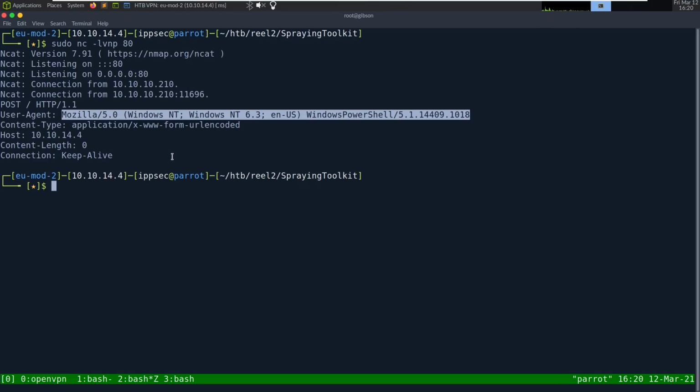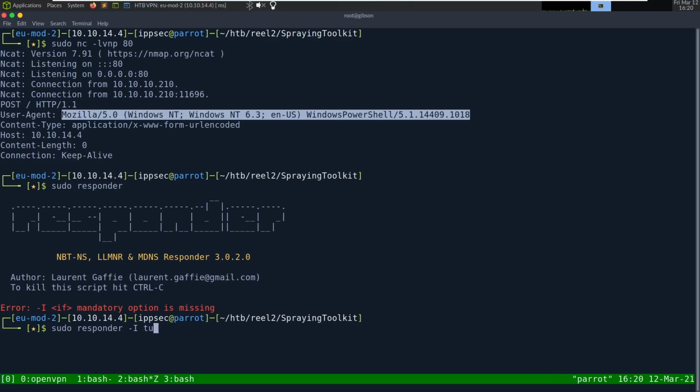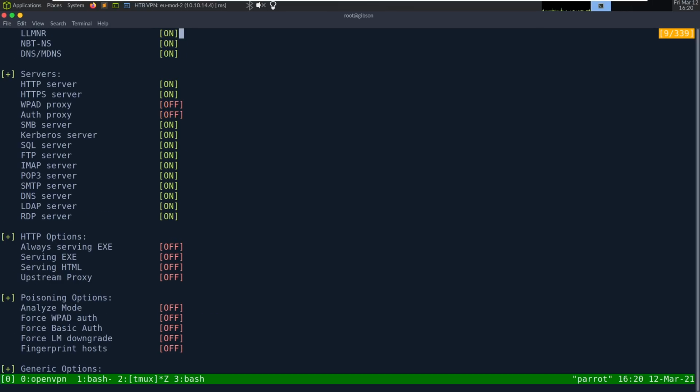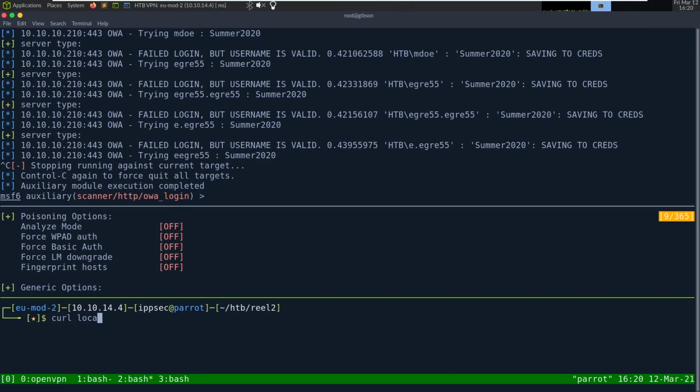Now in Windows land, you can redirect them and grab an SMB hash. So if I do sudo responder -I tun0, we can see HTTP options. It's not serving an executable, but it is starting an HTTP server. And when someone goes to this HTTP server, curl localhost,